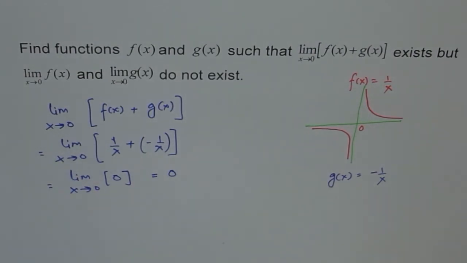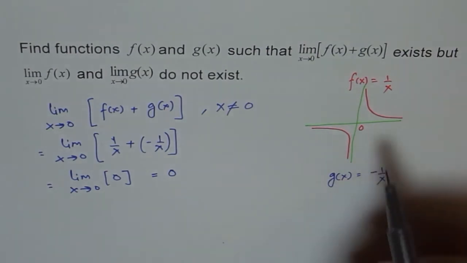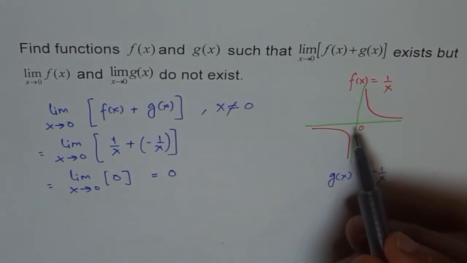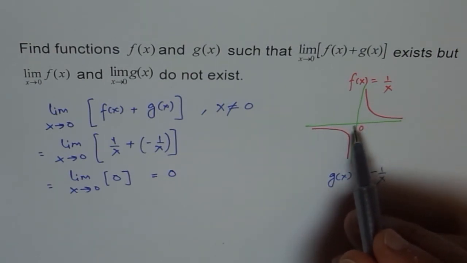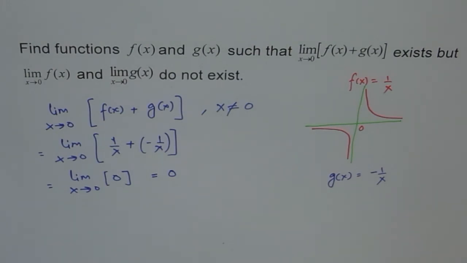Mind it, remember, we are not going to the point 0. We are approaching 0, we are not at 0. So even for the combination, we say that x is not equal to 0. That's very clear. At 0, both don't exist, but limit means going very close to 0, not at 0. So there is a discontinuity at 0, which you should appreciate. I hope you appreciate this, and this kind of question normally does come in communication. Thank you.